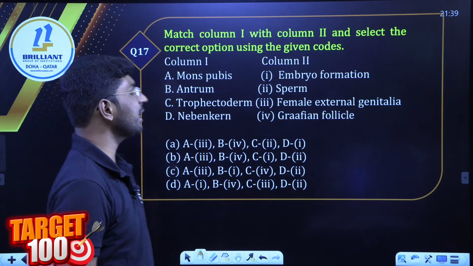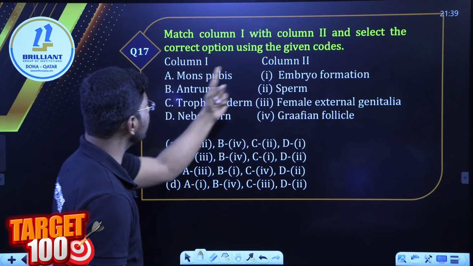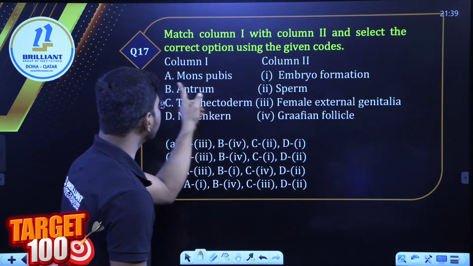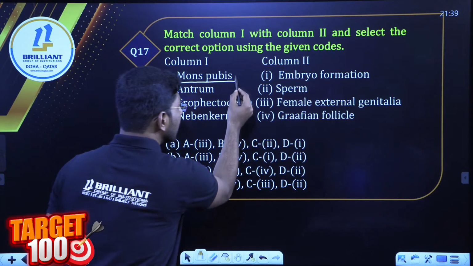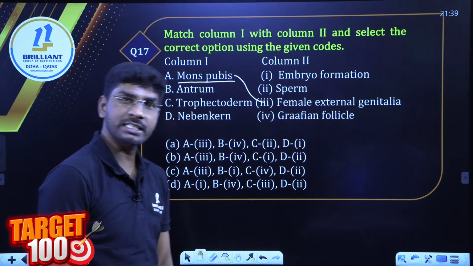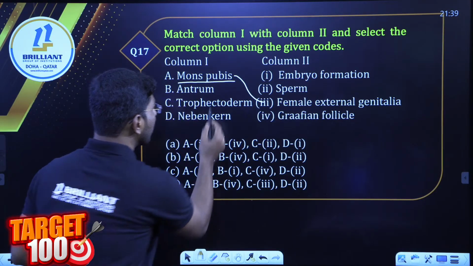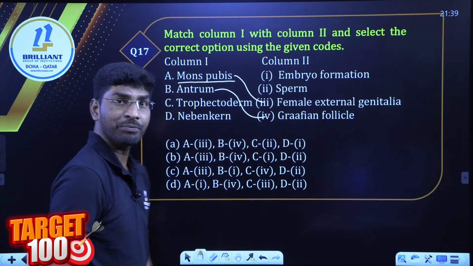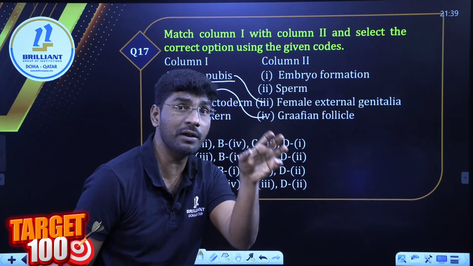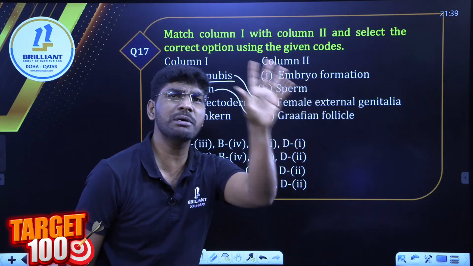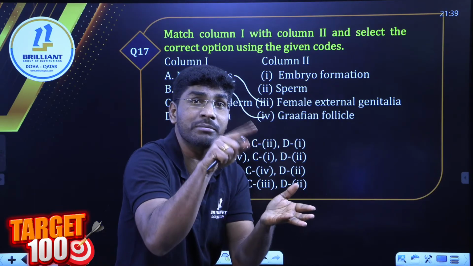Next question, the 17th, very easy. One by one we will match column 1 to column 2. Mons pubis is part of the female external genitalia. Next, antrum. Whenever antrum comes, remember the Graafian follicle. The antrum is the big cavity that forms in the Graafian follicle, the follicle which attains maximum size on the 13th or 14th day.